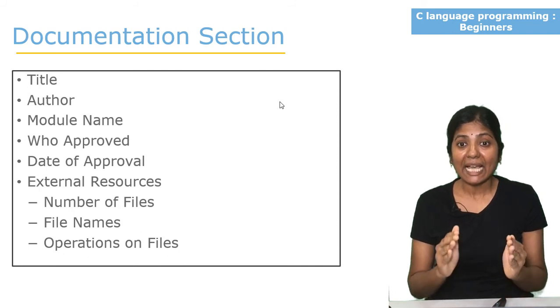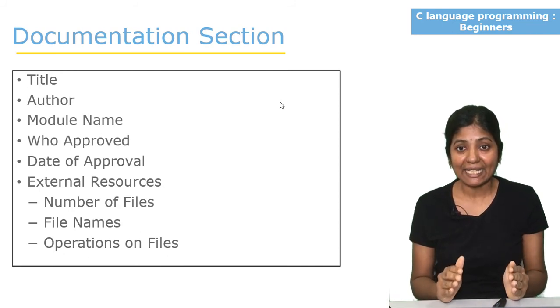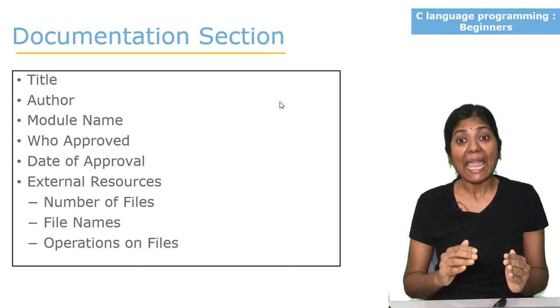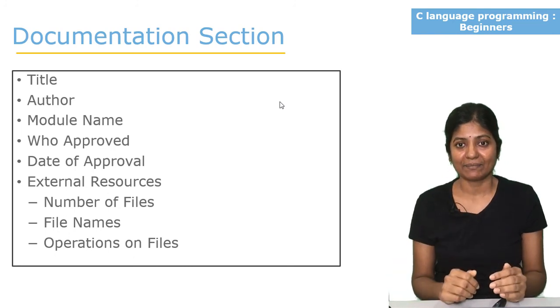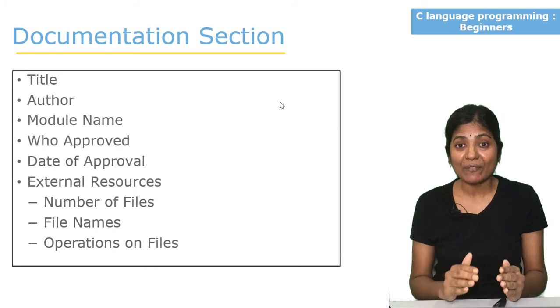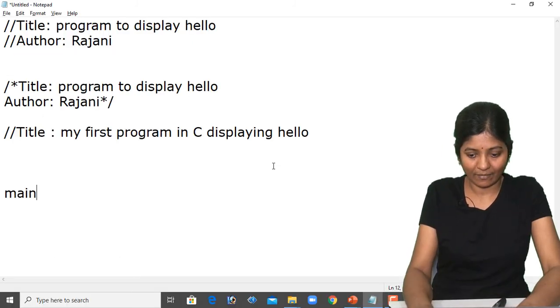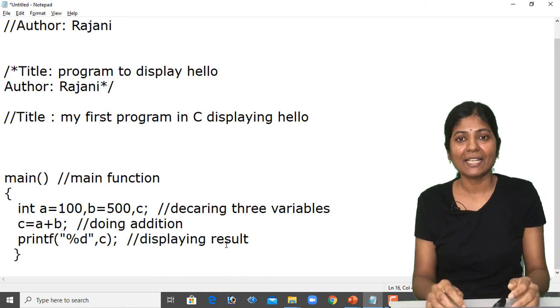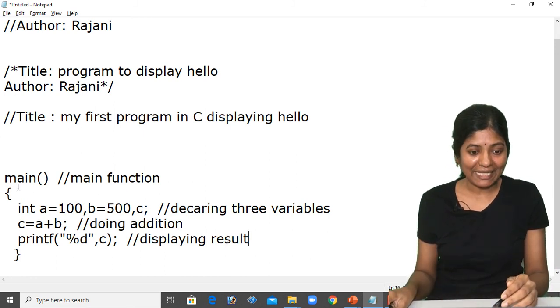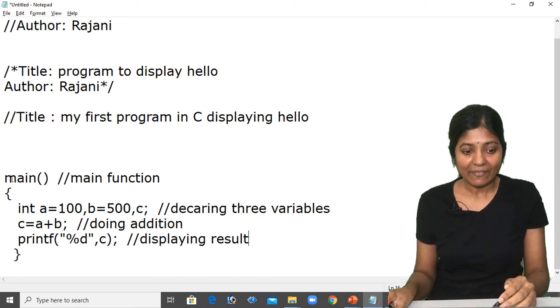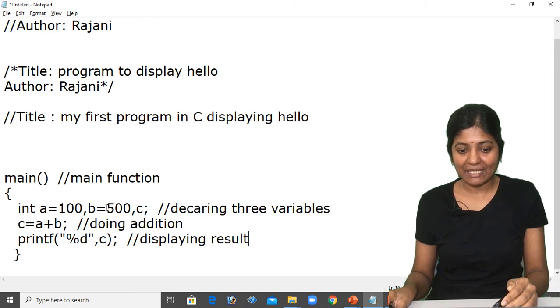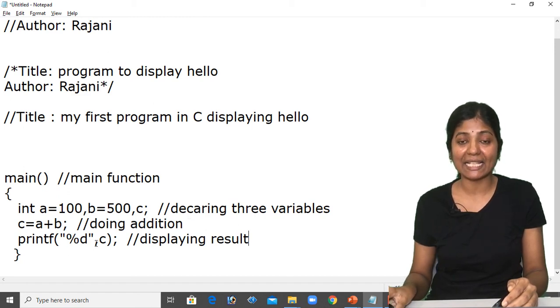And one more thing I would like to say to you is that we can write comments anywhere in the program. Let me show you with a small example. I wrote a program like this. For each line of my program, I gave a comment line, like main function. I am describing this line like declaring 3 variables. I describe this line as doing addition and displaying result for this line.